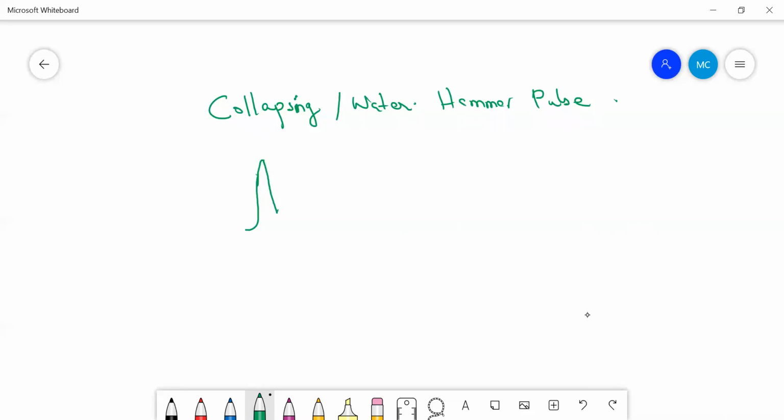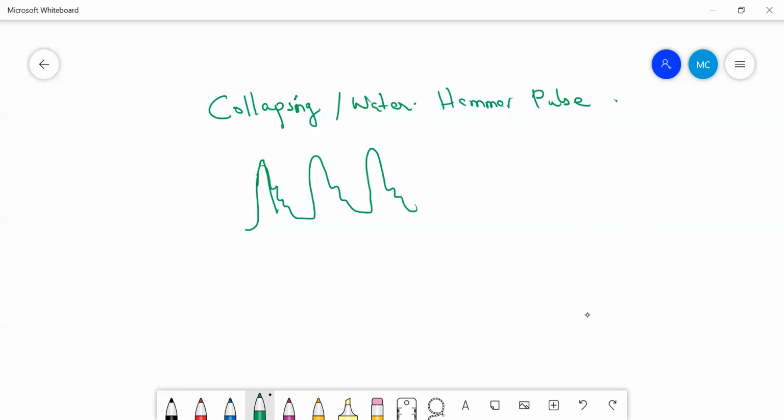Right? There is a rapid upstroke and there is a rapid downstroke. Usually it is like this. Rapid upstroke and rapid downstroke. It is a high volume pulse having a rapid upstroke and a rapid downstroke.